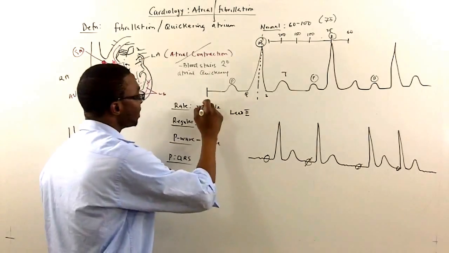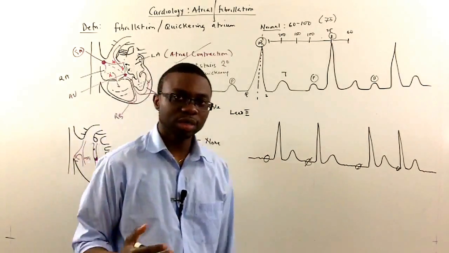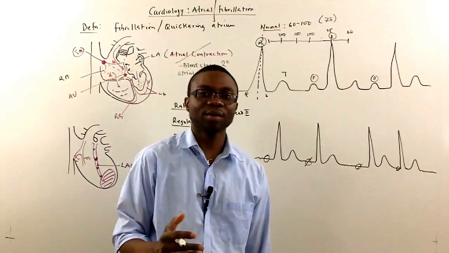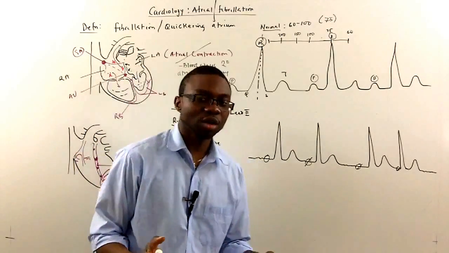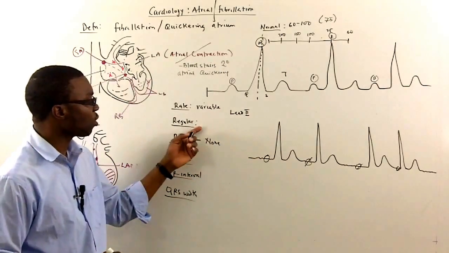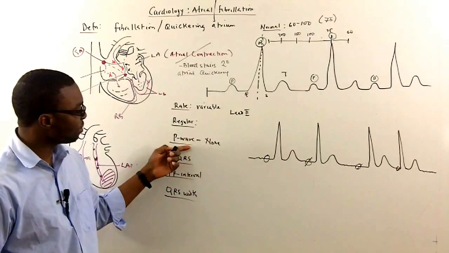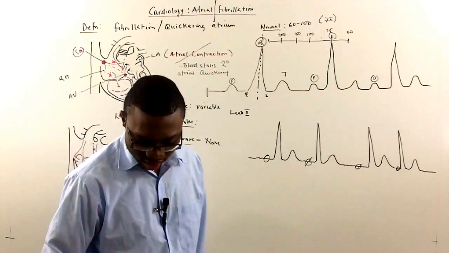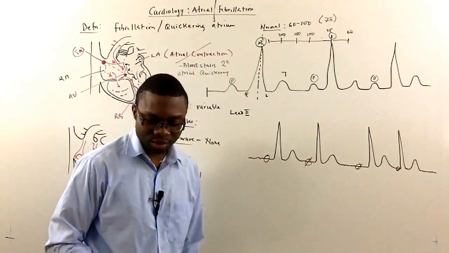The reason is because their heart rate could be either normal, they can be tachycardic, they could be 110, they could be 105. Okay, so it's very, very variable compared to normal sinus. So the next thing I want to check, if I don't see any P wave, is it irregular? You want to check if it's regular or irregular.